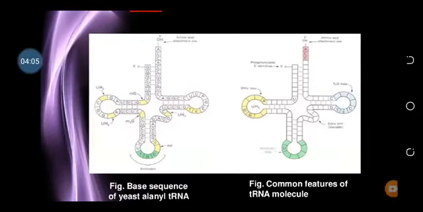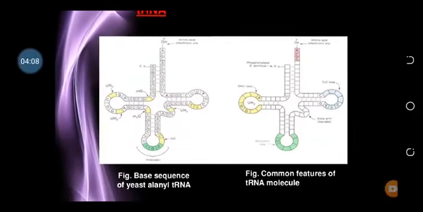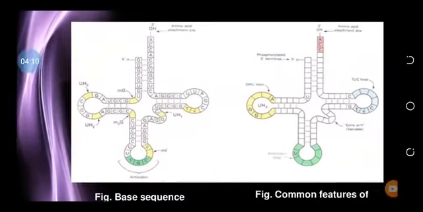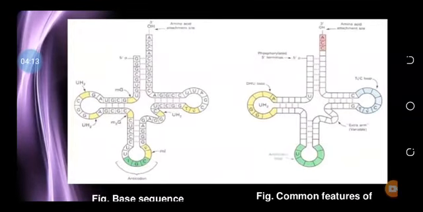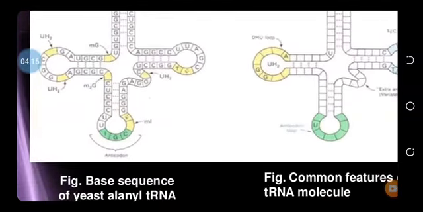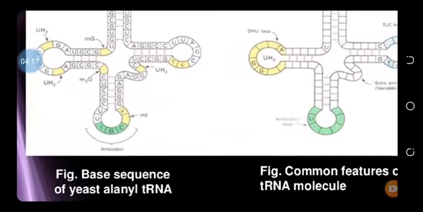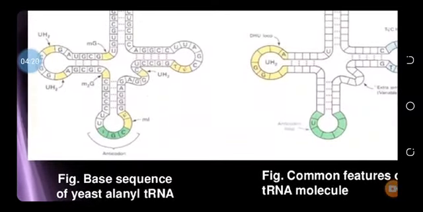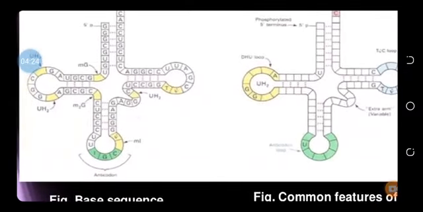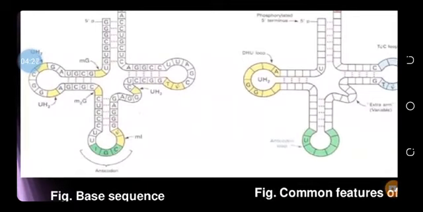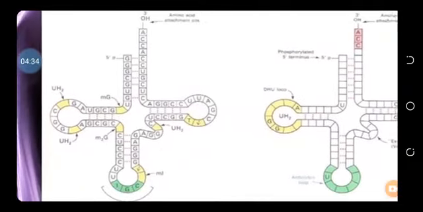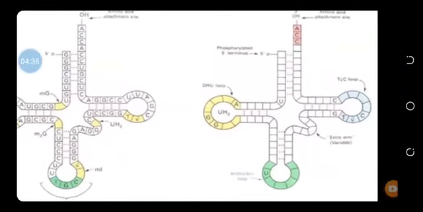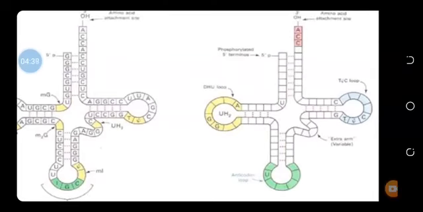This is the structure of transfer RNA. It is the simple transfer RNA structure, and it has 3 loops. The loop at the bottom is called the anticodon loop. It consists of the 3 nucleotides that are complementary to the codon. The codon is the 3 nucleotide sequence, or the genetic code, on the messenger RNA, and the anticodon is complementary to this. And this one is called the DHU loop,